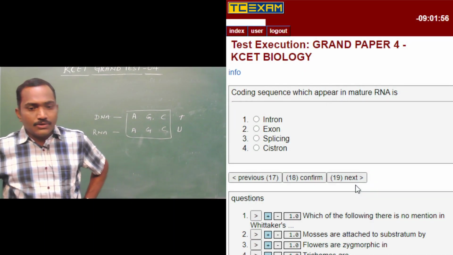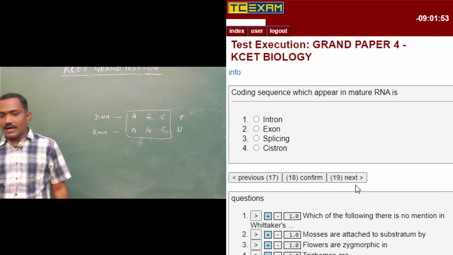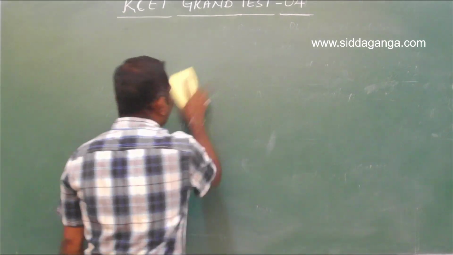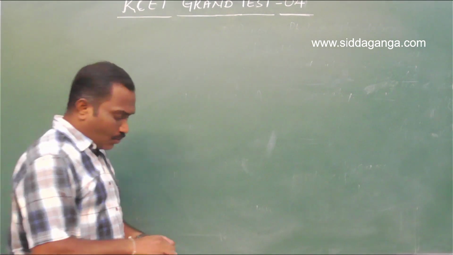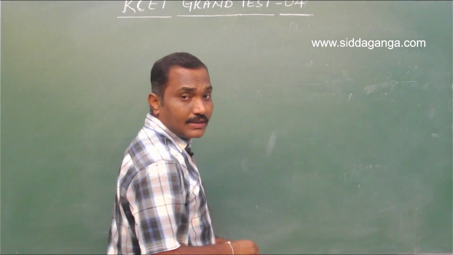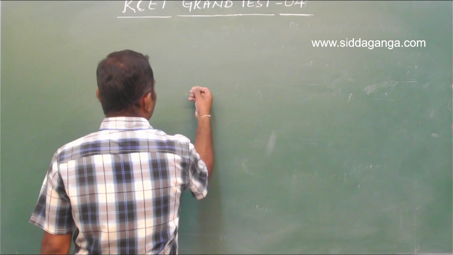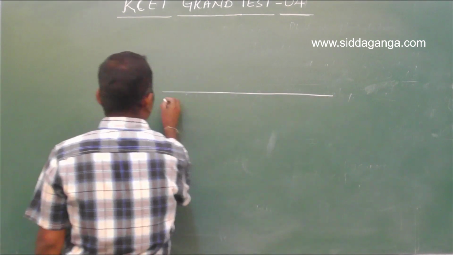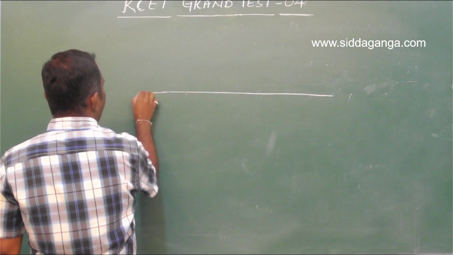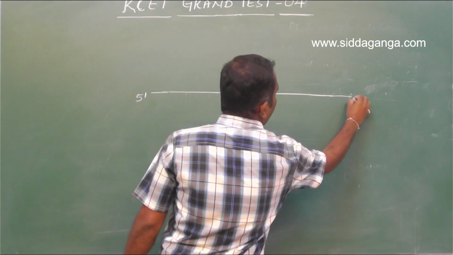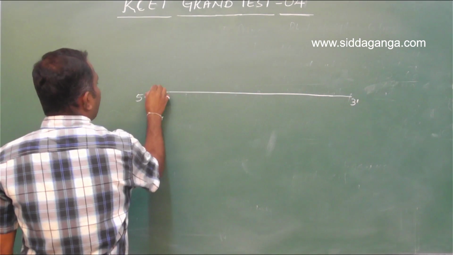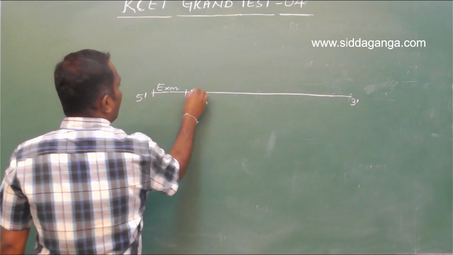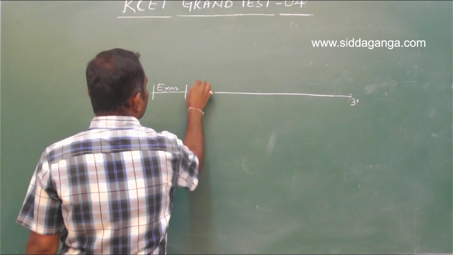Okay, question number 18. Coding sequences which appear in mature RNA is. So in case of eukaryote, whatever the RNA formed immediately after transcription, we call it as heterogeneous mRNA. It consists of coding sequences which are referred as exon, and the coding sequences are interrupted by non-coding sequences called intron.